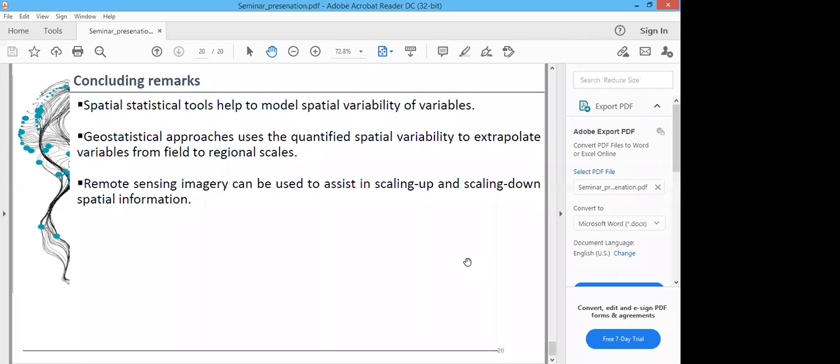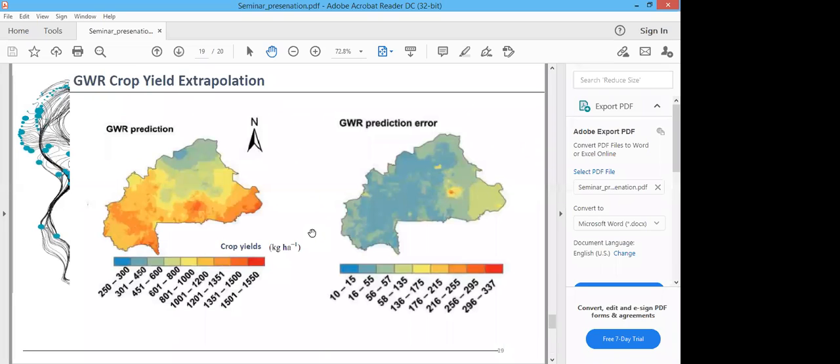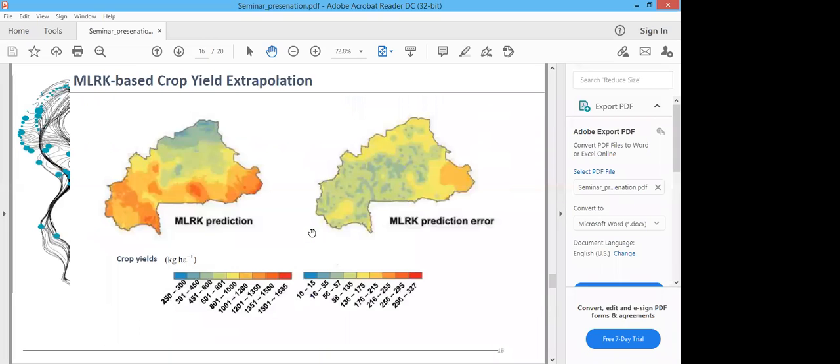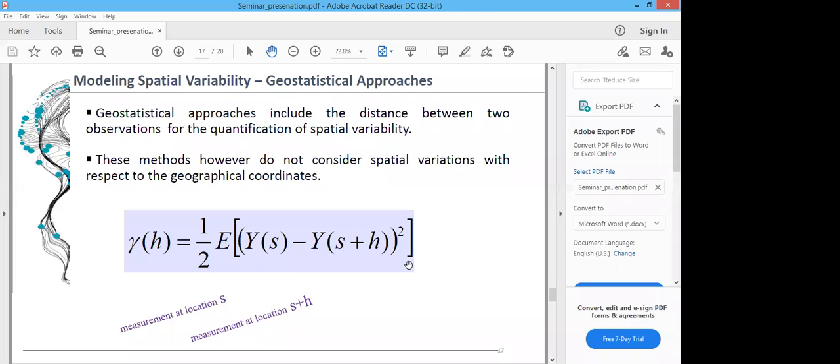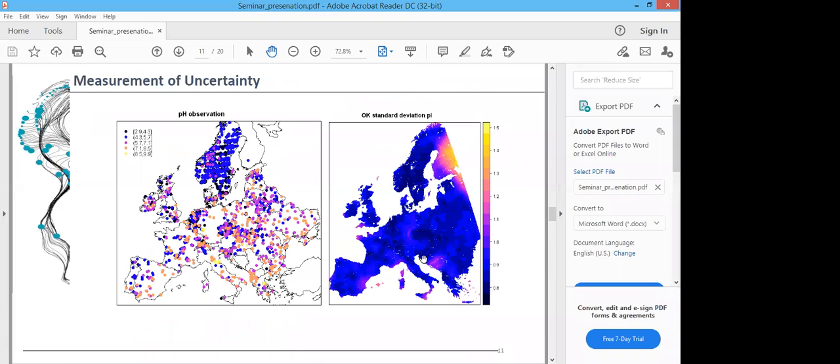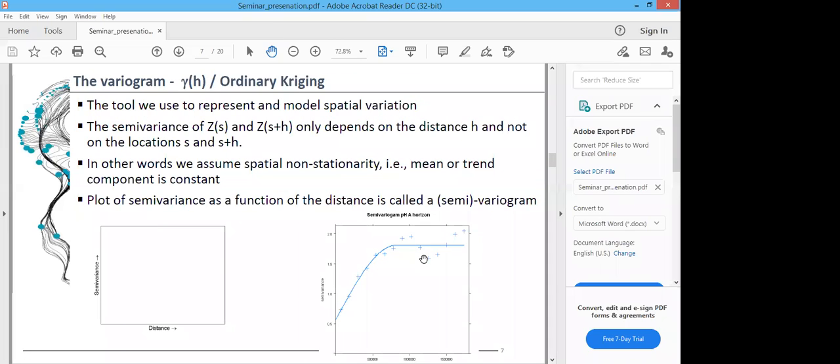Assalamu alaikum, Doctor. I am Dr. Mohammad Fahad. My question is, can you show the slide where you presented the semi-variogram? What do you mean by the value on the y-axis? I am talking about the semi-variogram graph, 1.5 or 2. What does this represent on the y-axis?